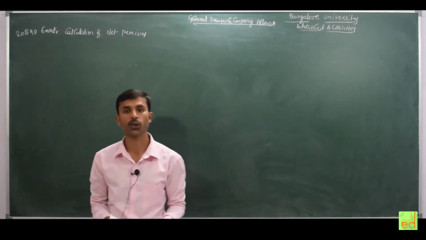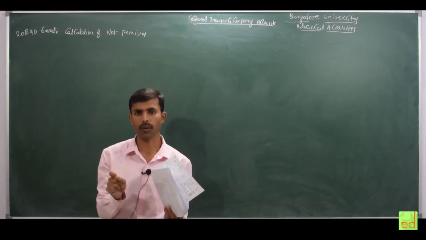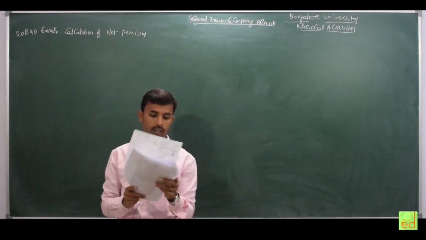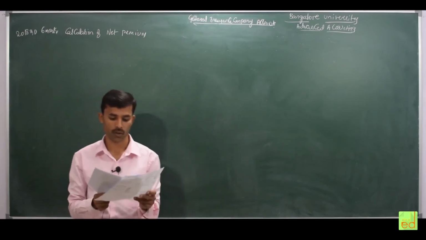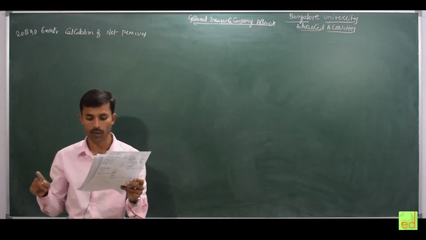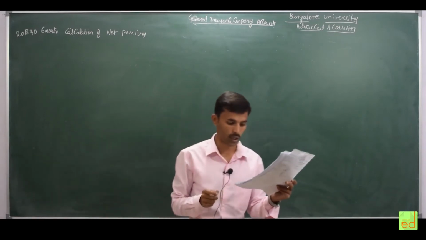Premium on reinsurance ceded. Whenever you see the word ceded, please remember it is a deductible in the respective heads. So premium on reinsurance ceded is a deductible amount: 10 lakh 35,000 and 22 lakh 20,000.